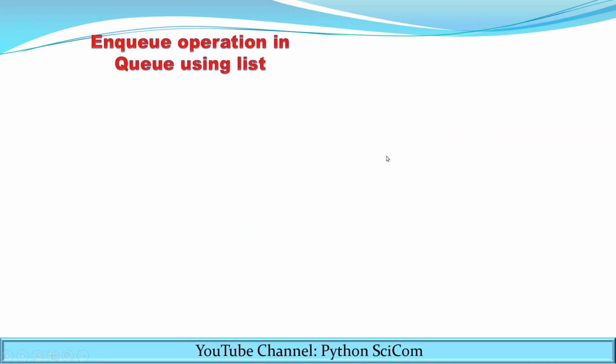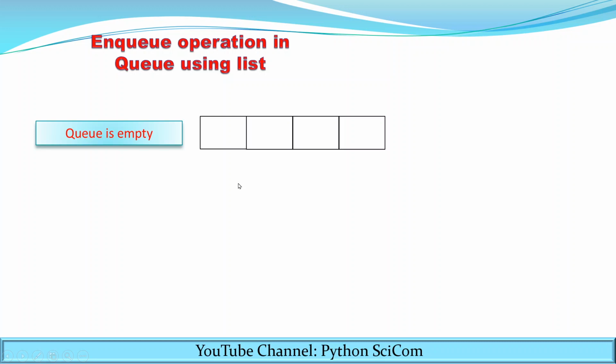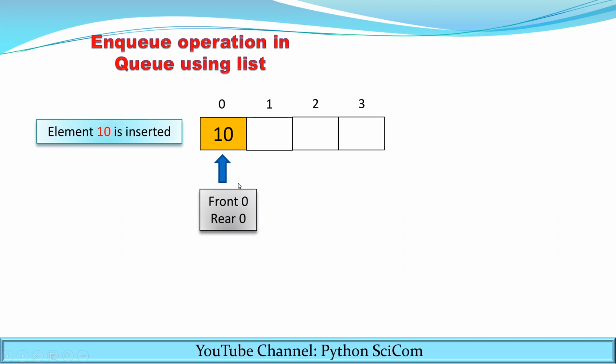Now I will show you a video clip that shows the insertion of elements in the queue. We have just seen that elements can be added from the rear end, so now watch it carefully. Initially the queue is empty. The first element is inserted, that is 10.